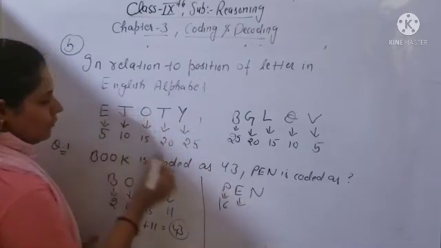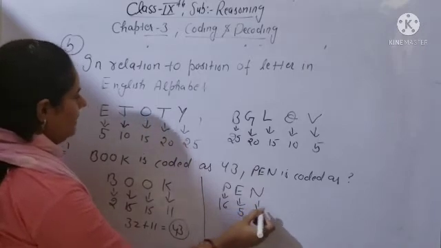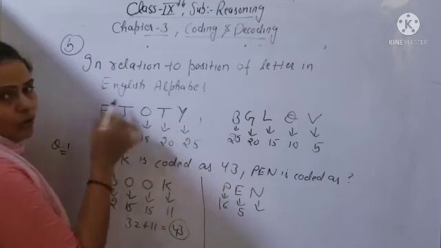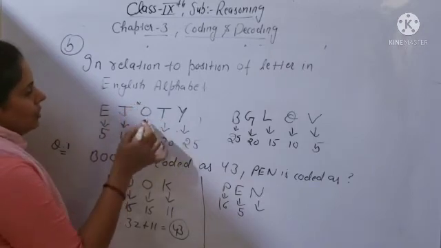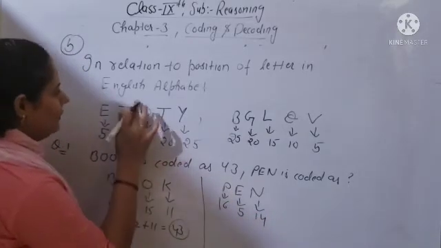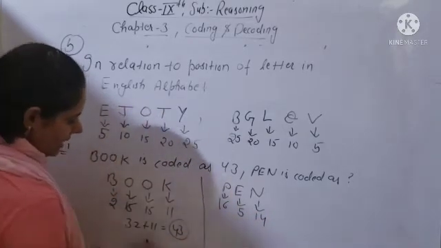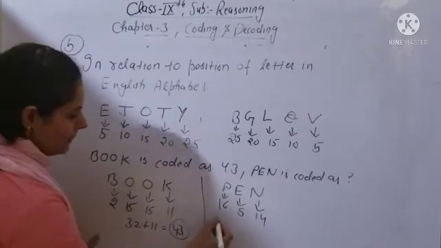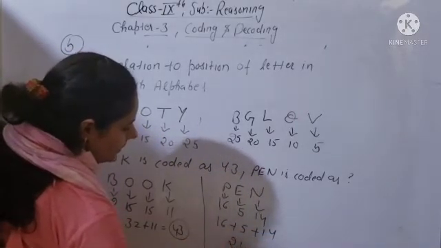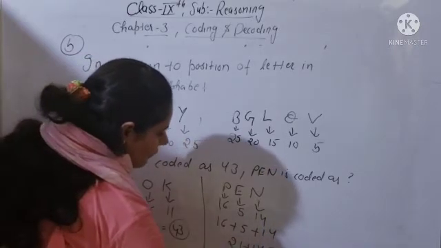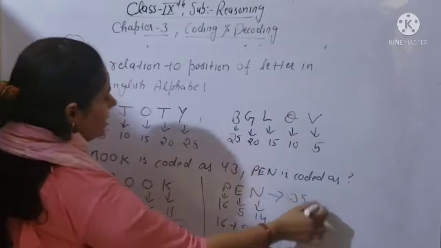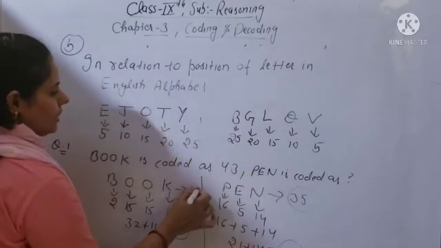E is at 5th place, so 5, and N: before O it will be N, so N will be at 14th place. Now you add the numbers: 16 plus 5 plus 14. 21 plus 14 gives 35. So PEN will be coded as 35 if BOOK is coded as 43.